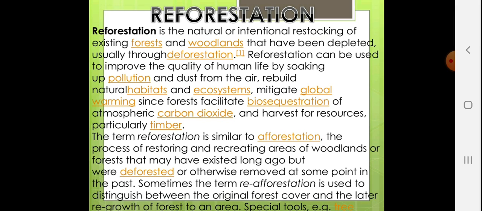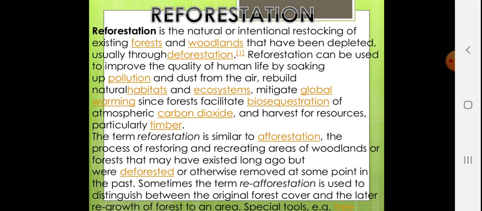Number 2, we need plants for our oxygen requirements. We can't survive without oxygen. Also, we need plants to take up all the carbon dioxide to remove global warming from the earth. So this is our own purpose. For that we do reforestation.